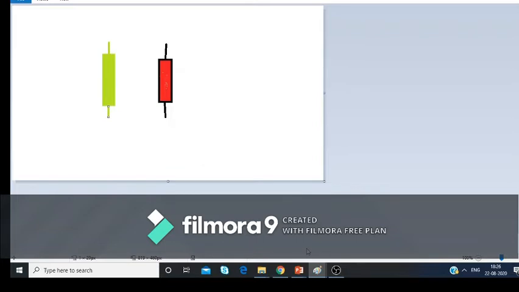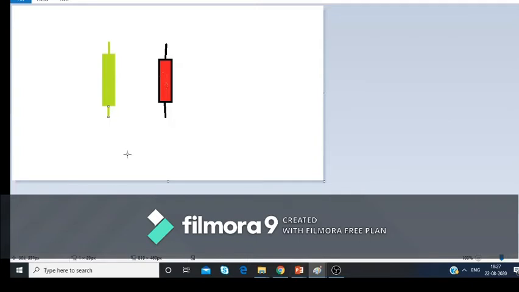So basically, candles were discovered by the Japanese. This is a Japanese candlestick. Japanese candlesticks consist of four parts. First is the opening price of the stock, then the closing price, third is the high, and the fourth is the low. Let's see how all these four parts are in a candlestick.